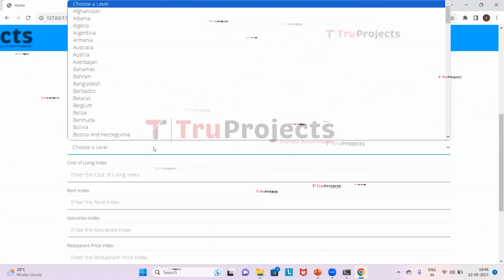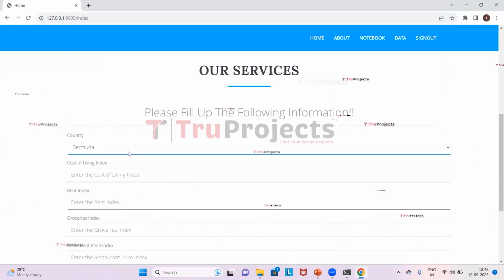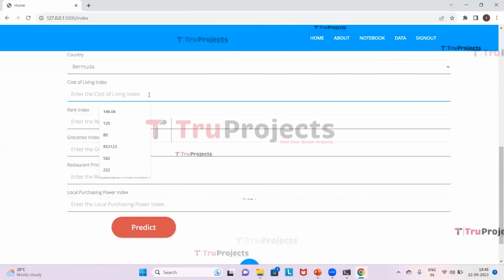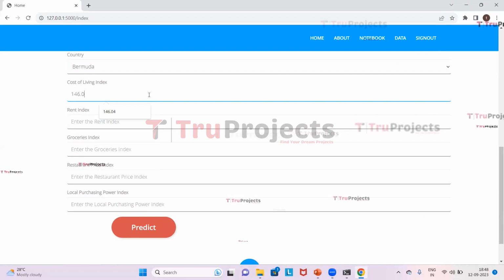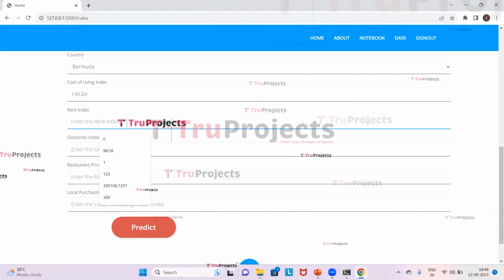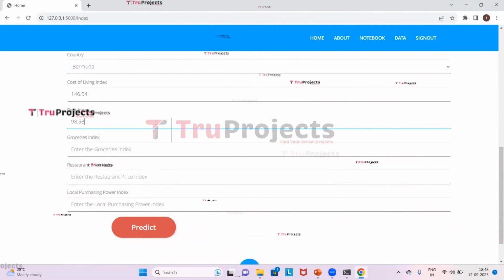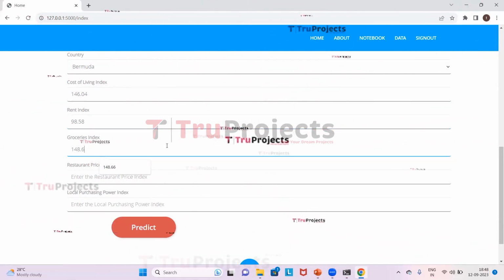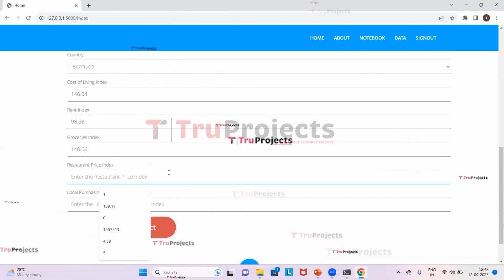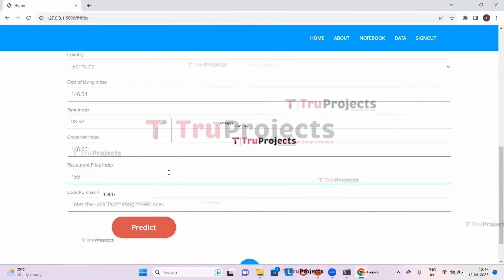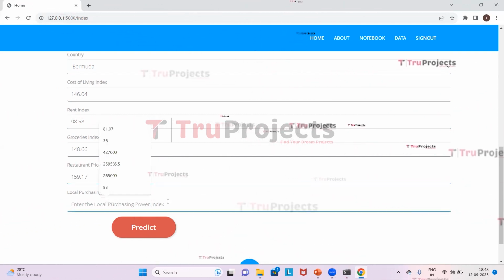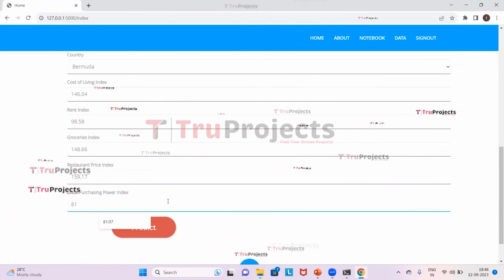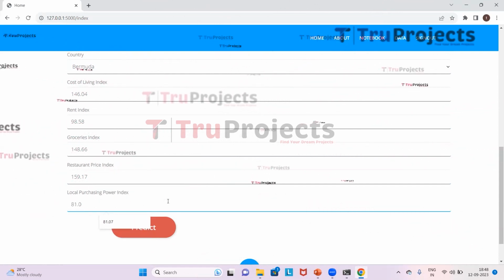Now we will give the other country details and see what will it predict. Here we will give the country as Bermuda and the cost of living as 146.04, rent as 98.58, grocery index as 148.66 and the restaurant price index as 159.17 and the local purchasing power as 81.07 and click on predict.